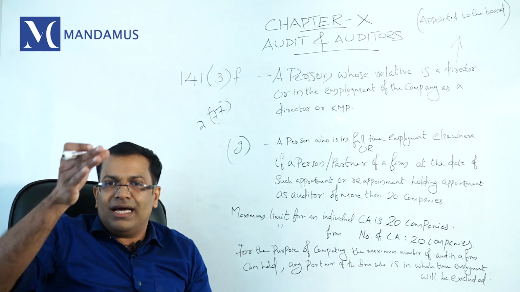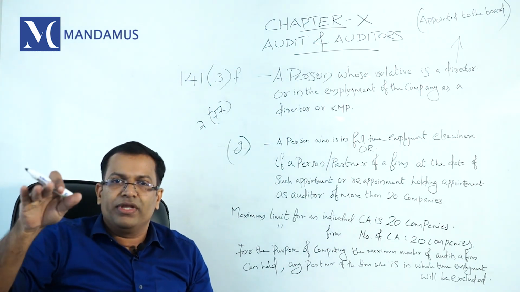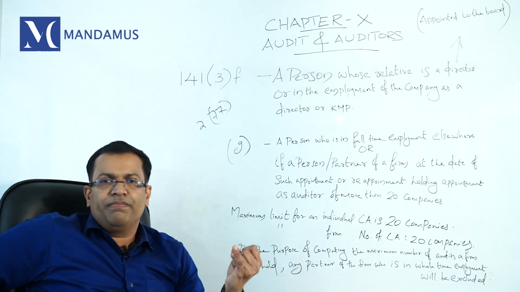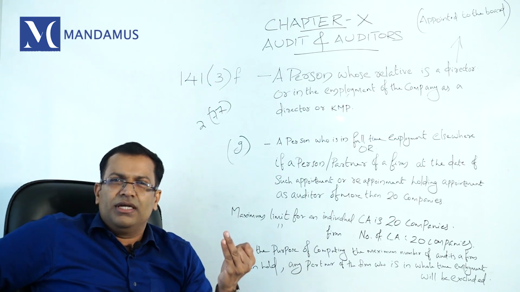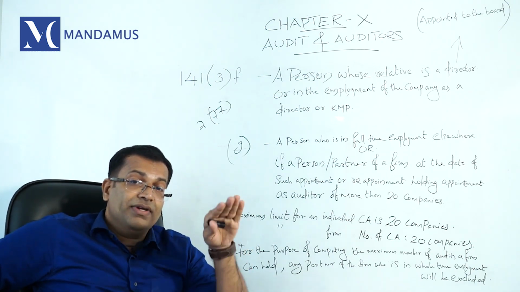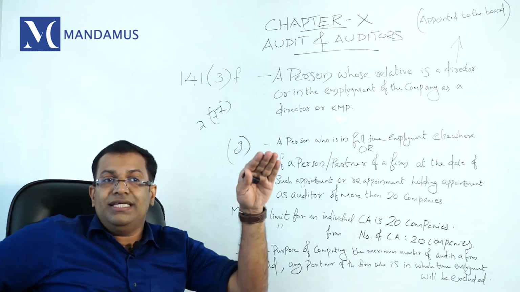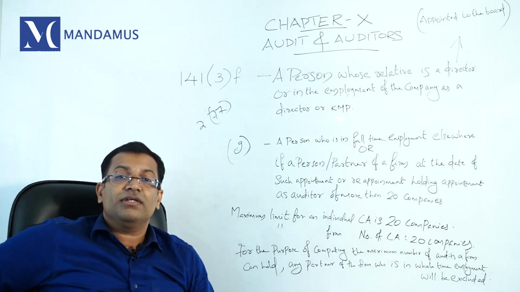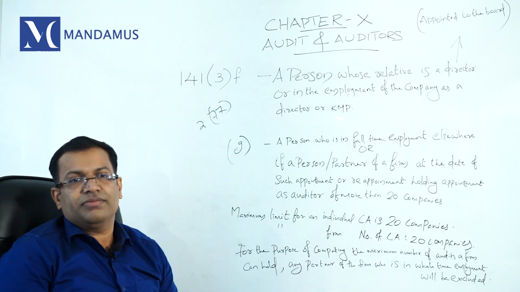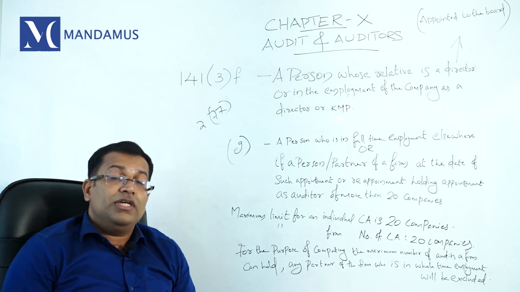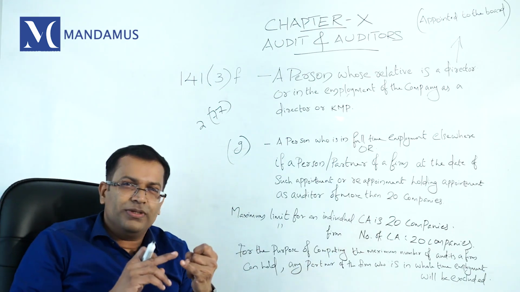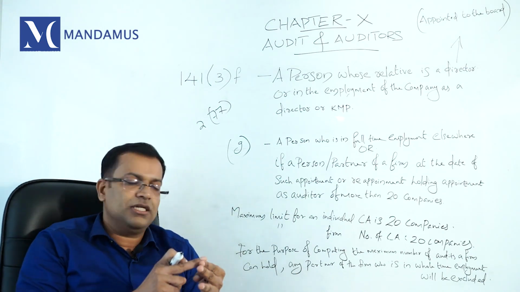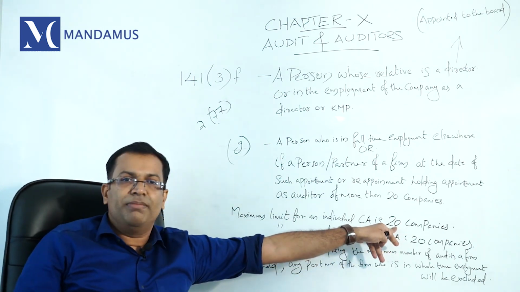Another important point: while calculating the limit of 20, there are certain classes of companies that are excluded. What are those companies? Companies like one-person company, dormant company, small company, and a private company having paid-up capital less than 100 crore. That means these classes of companies are excluded from the limit of 20. What does it mean? For an OPC, you can audit unlimited OPCs, since an OPC is not counted for the purpose of the 20 companies. So OPCs, small companies, dormant companies, and private companies with less than 100 crores are not included in the maximum limit of 20 companies.